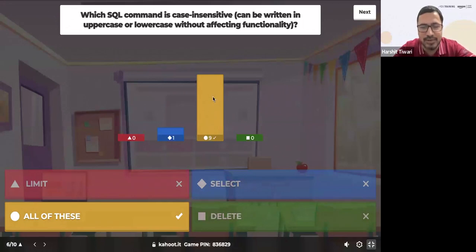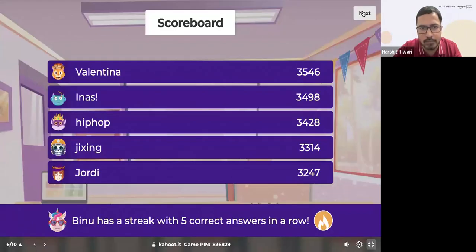Everyone's got it correct, right? Awesome. Okay, one incorrect. All of these are right. We discussed this in the beginning, so great to see y'all were paying attention and have understood it. All of these are correct because it's case insensitive. You type it in small letters or capital letters, it does not matter.